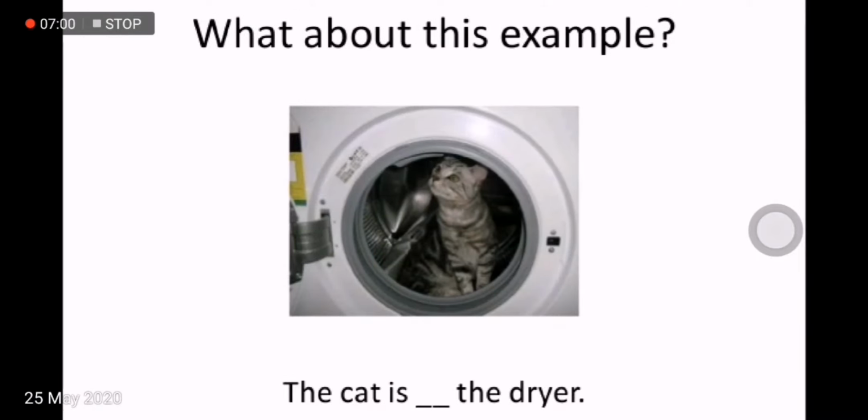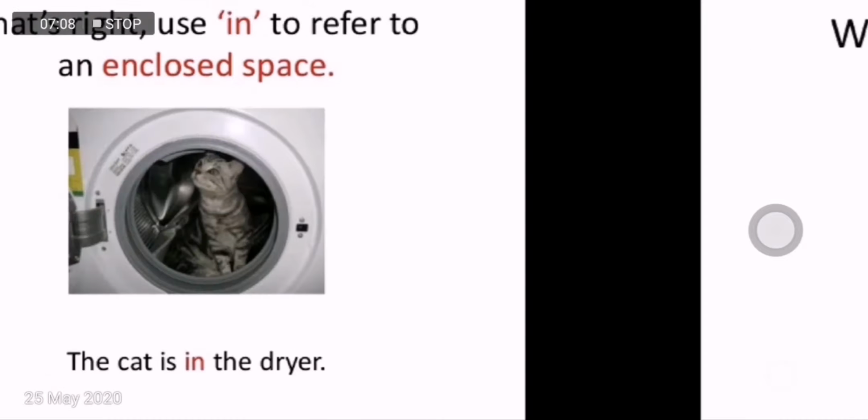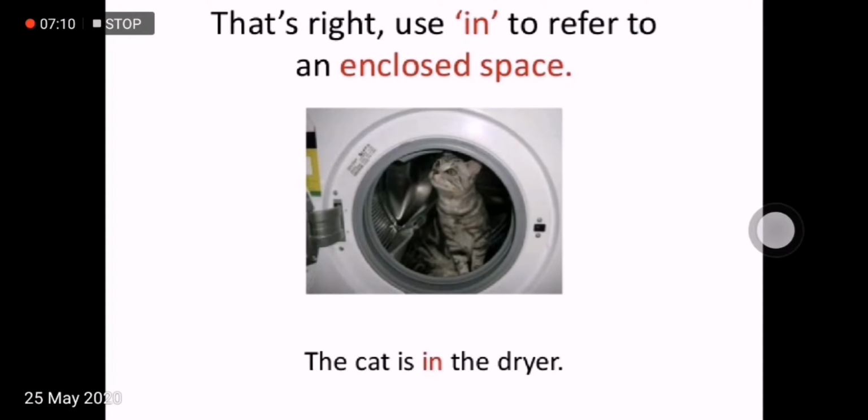What about this example? The cat is dash the dryer. It is an enclosed space. It's inside the dryer. So what do you think will come here in the dash? That's right. We use in to refer to an enclosed space. The cat is in the dryer.